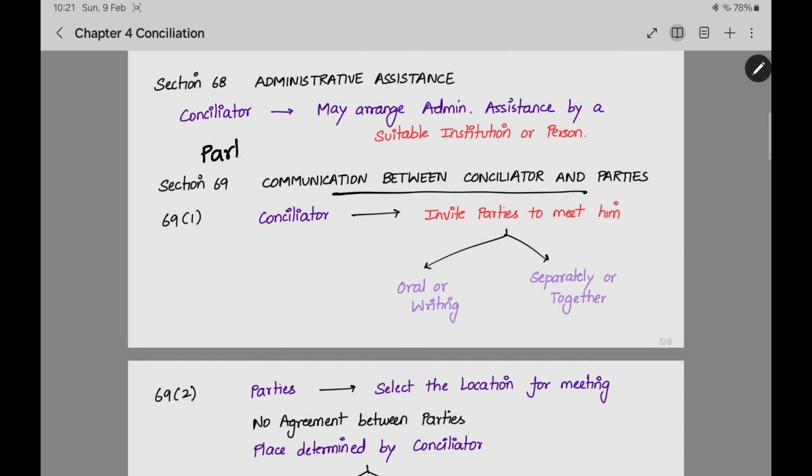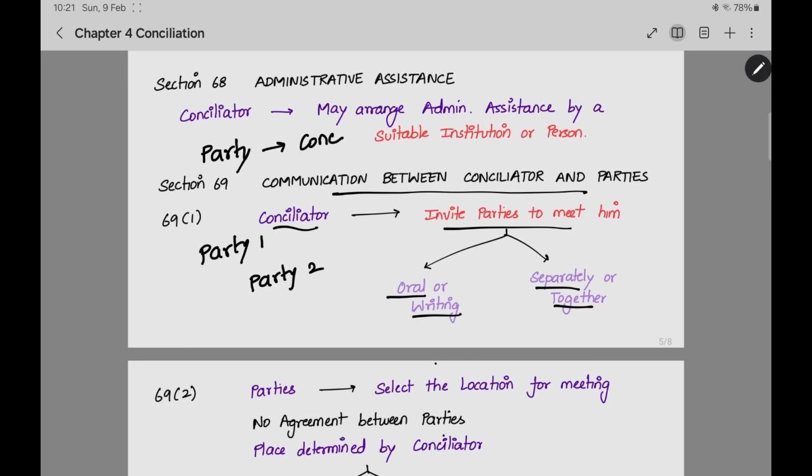Parties and conciliator, how they will communicate by statement and how it will be procedure, that is given in section 69. Conciliator may invite the parties to meet him. The parties can meet the conciliator in person. For that, there should be an invitation. That invitation may be in oral or writing. The conciliator can meet the parties separately. Party 1 and party 2 he can meet separately. First he will meet party 1, then he will meet party 2. It may be like that, or together. Both the parties will be in a place and the conciliator will go and meet them.